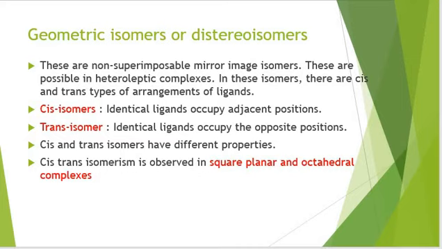Geometrical isomers or diastereomers are non-superimposable, non-mirror image isomers. They are possible when the complexes are heteroleptic complexes. In these isomers, there are cis forms and trans forms, and they are formed by the arrangement of the ligands around the central metal.